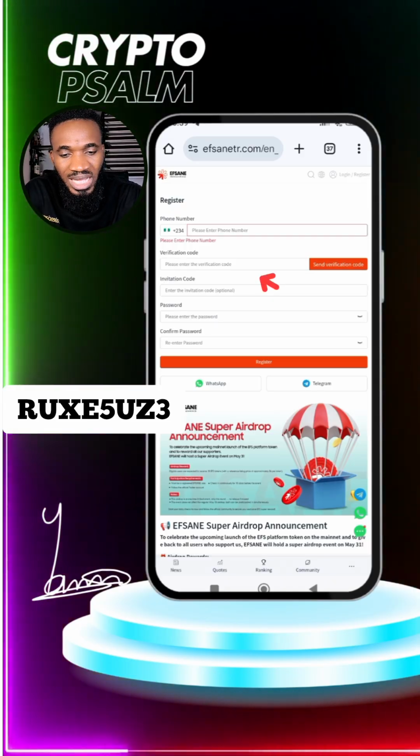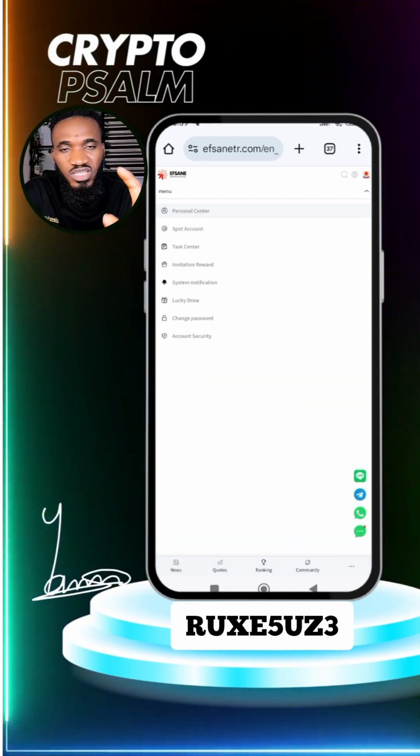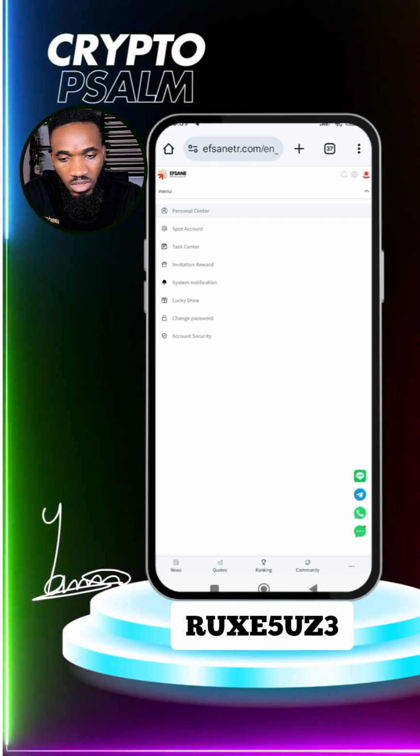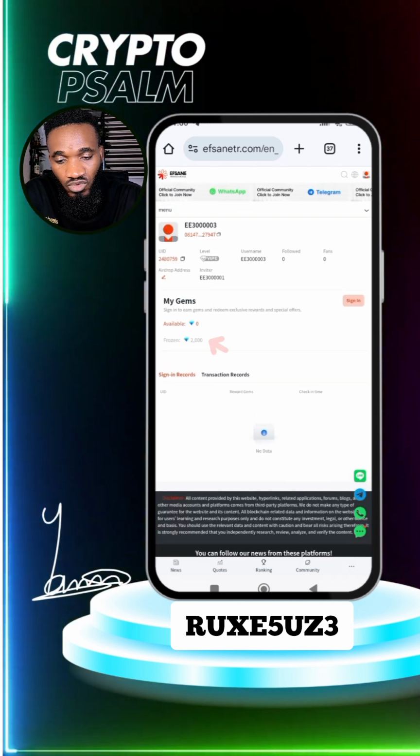The next thing, enter your password and click on register. That is it. Once you have successfully created your account, try to log in. Once you have logged in, the next thing you do is click on your personal center. You can see I have 2,000 gems here.